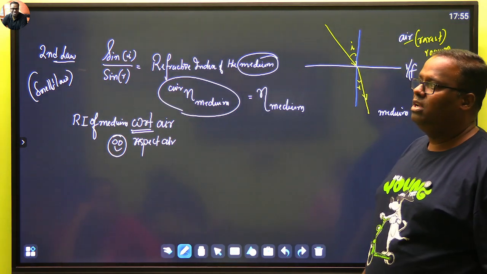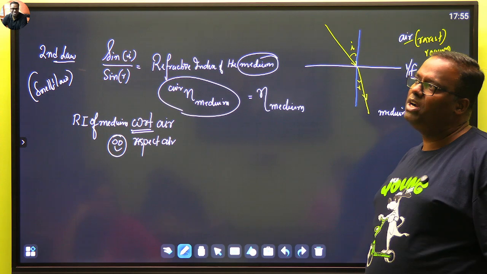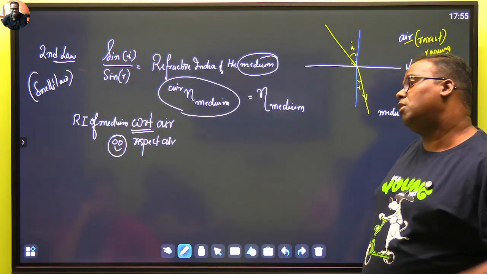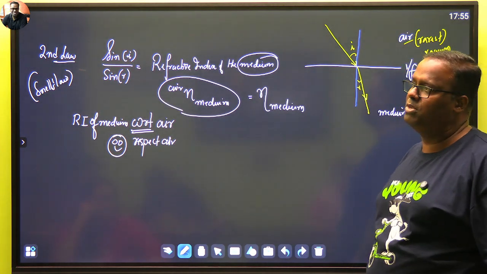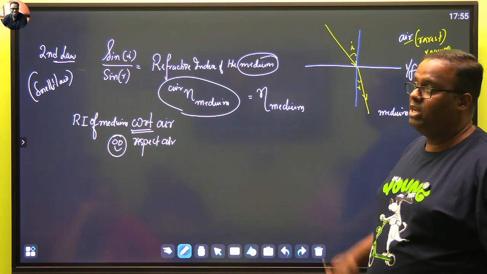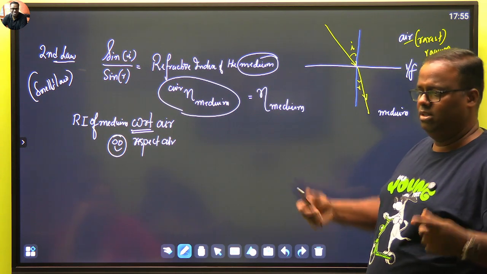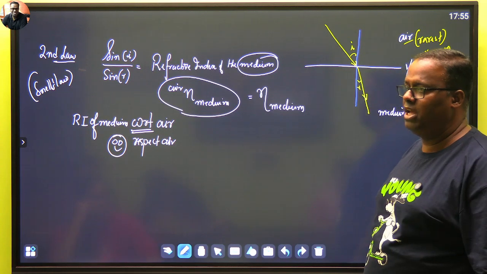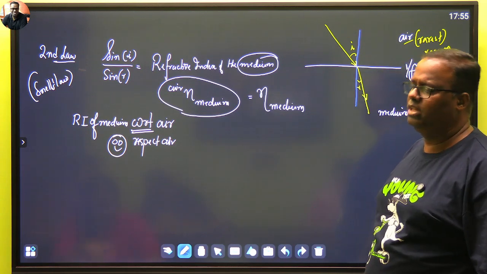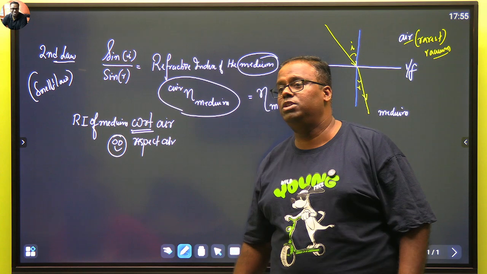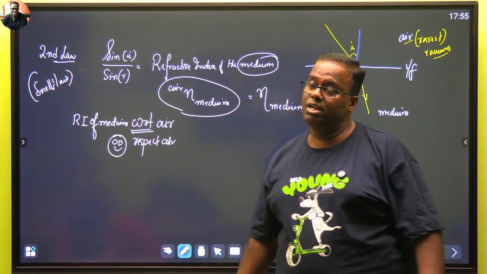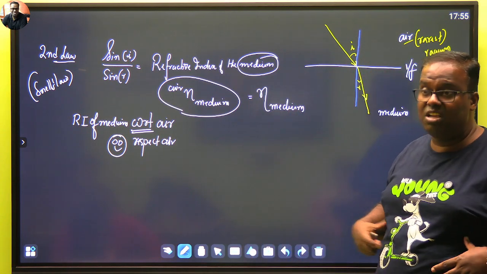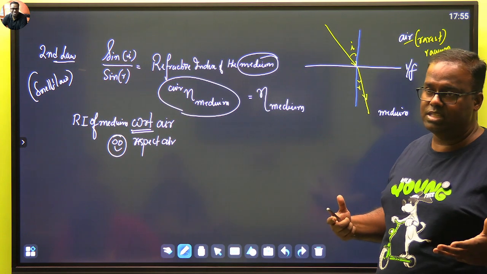So I would say, how much do you bend with respect to Aparna? Okay, this much. How much do you bend with respect to Amulya? This much. How do I measure you? So let's take one fellow who is the benchmark, air. How much do you bend with respect to air? Suppose, sir, 20 degrees. How much do you bend with respect to air? Sir, I get bent by 30 degrees. That means I am more optically dense.